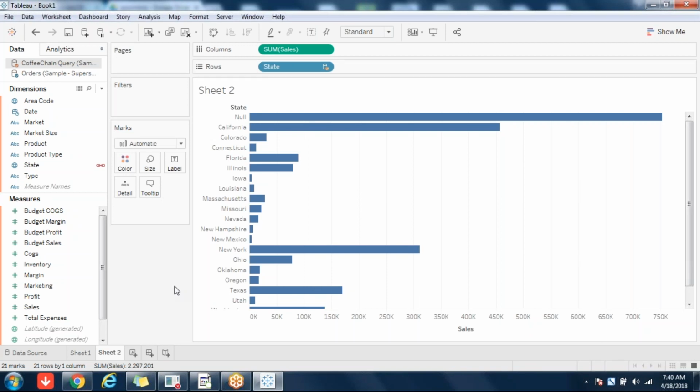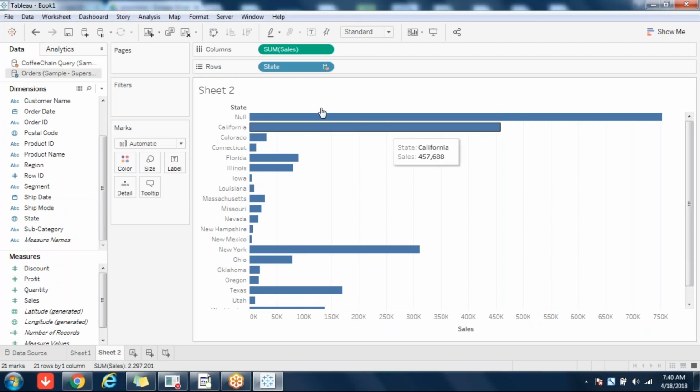Left outer join is, from the left side table you will get all the data. From the right side you will get only the matching data. From the left side, that is the primary data source, I got all the sales values. From the right side, that is the secondary data source, I got only the matching data. Non-matching data is showing null value. So the output of blending by default is the same as left outer join output. So that is most important.